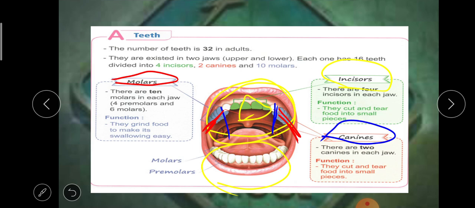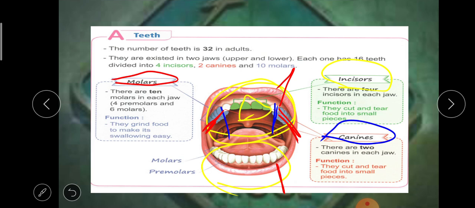What do we do with molars? We grind food. Why do we grind the food? To be able to swallow it. So the number of teeth in adults is 32. There are 32 teeth in adults, divided into 2 jaws, upper jaw and lower jaw.